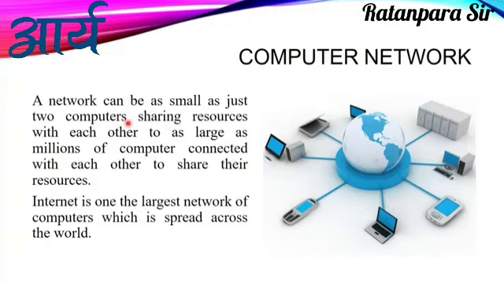So for networking, minimum we need two computers, and at max we can have millions of computers. It means a network can be as small as just two computers sharing resources with each other, to as large as millions of computers connected with each other to share their resources.